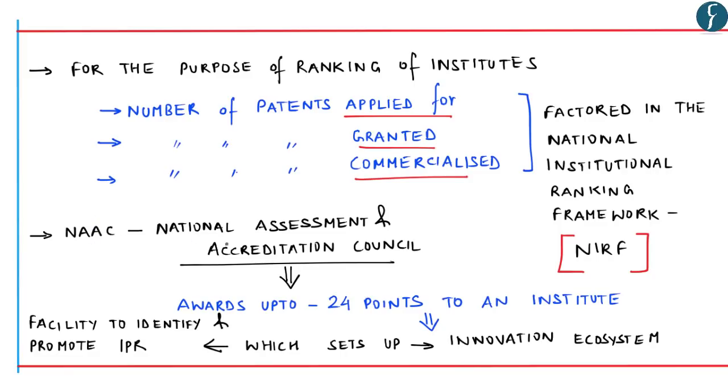Further, NAAC, that is the National Assessment and Accreditation Council, awards up to 24 points to an institute which either sets up an innovation ecosystem or provides facility to not only identify but also promote intellectual property rights within the system.